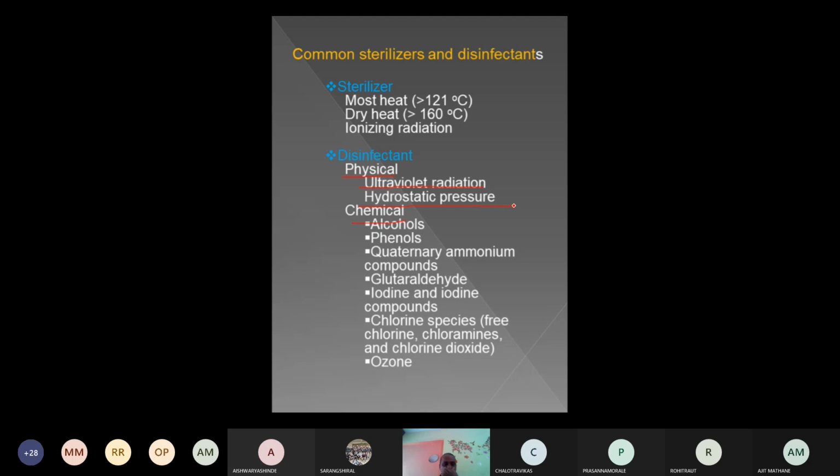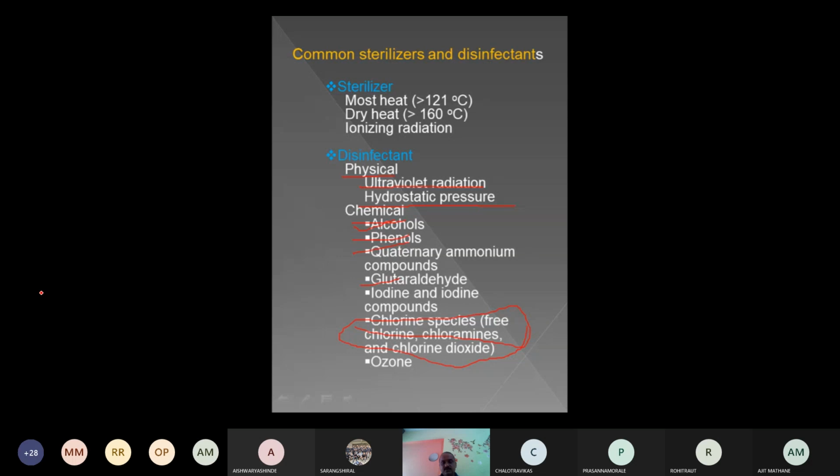If you go for chemical methods, there are alcohol, phenol, ammonia and iodine, and chlorine species. Nowadays, due to the corona pandemic, chlorine plays a very important role. Most houses and hospitals are disinfected with the help of chlorine.